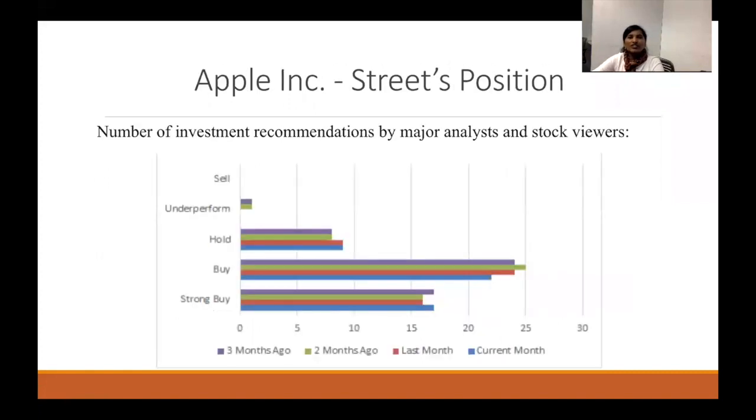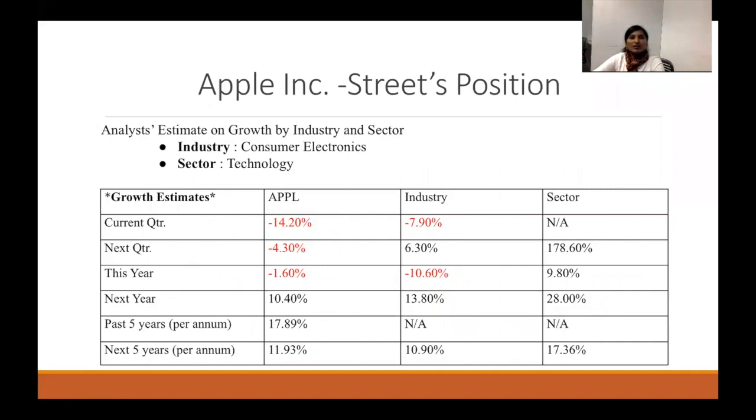Now, looking at what the Street says about Apple, here is the number of investment recommendations from the major analysts and stock reviewers. The buy and the strong buy are well in number for Apple. Let's see what the growth estimates are and how they support the reason for these recommendations.